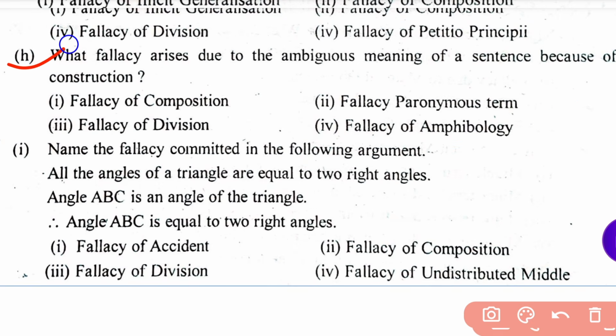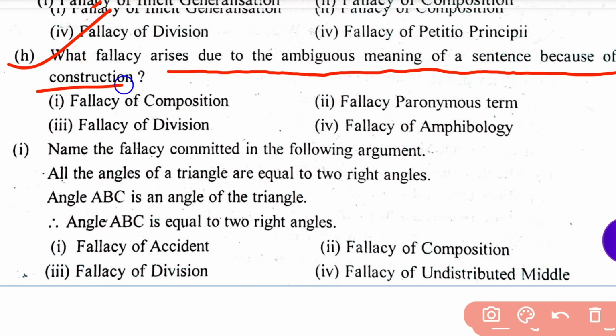Read question number H. What fallacy arises due to the ambiguous meaning of a sentence because of its construction? What type of fallacy arises?